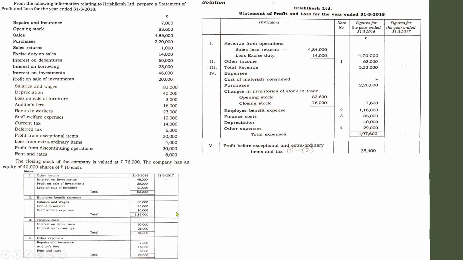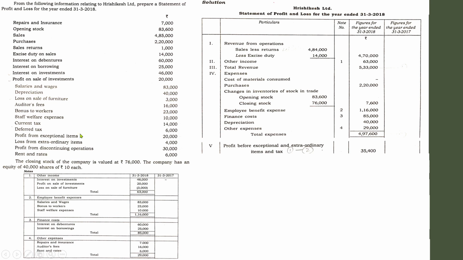Now you have to consider any exceptional items. So from the beginning onwards, check whether there are any exceptional items given or not. See, profit from exceptional items, loss from extraordinary items, profit from discontinuing operations. So here right now we are going to deal only with the exceptional and extraordinary. Why are we not considering discontinuing operations? Because by the end of the format we are going to deal with discontinuing operations separately. So right now consider only exceptional and extraordinary items.